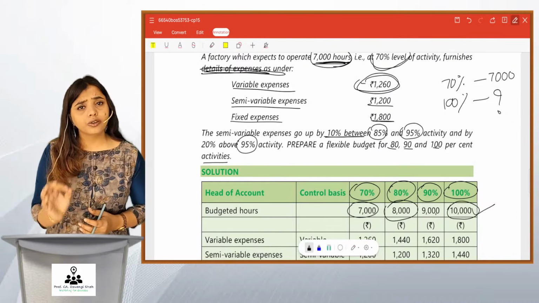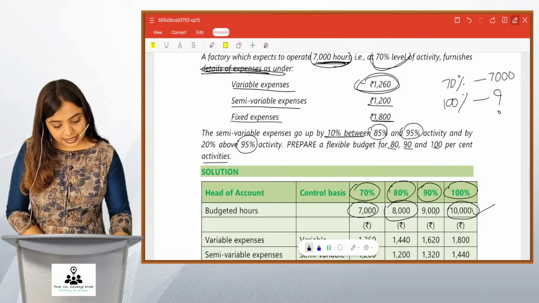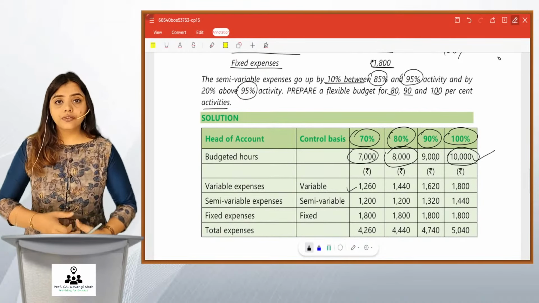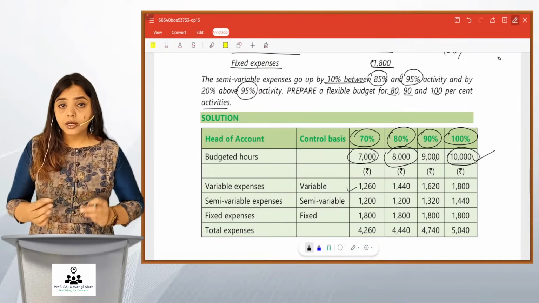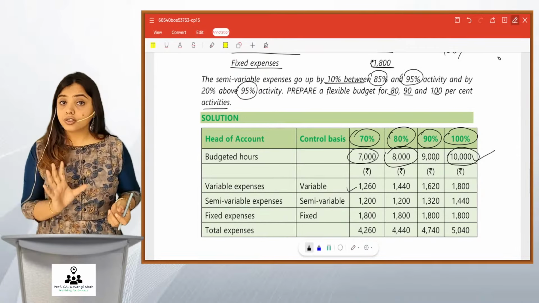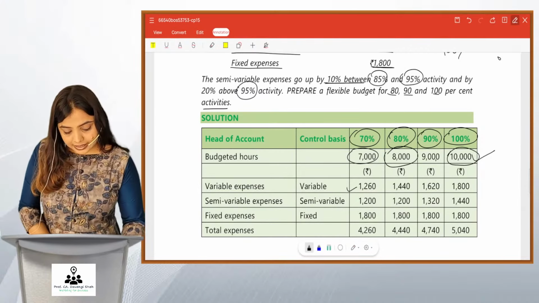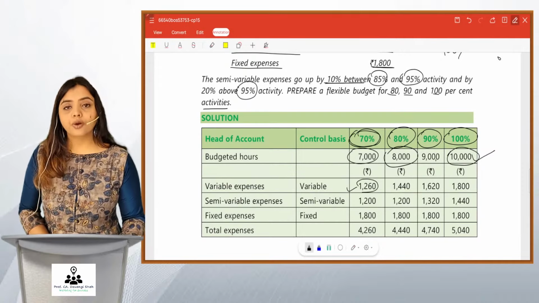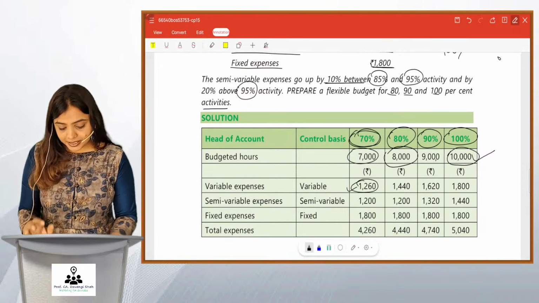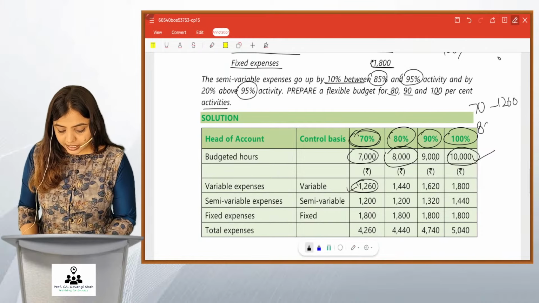Variable expenses is already known at 70%, it is 1260, right? We write as it is. And we know that variable cost is such a cost that will react to the output. If you increase the capacity utilization, this cost is going to increase. So, if at 70% it is 1260, what will be the cost at 80%?